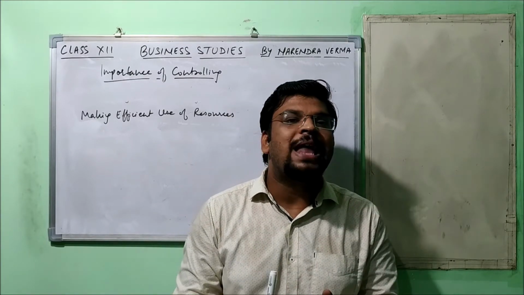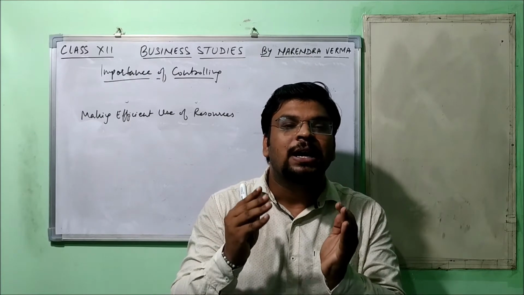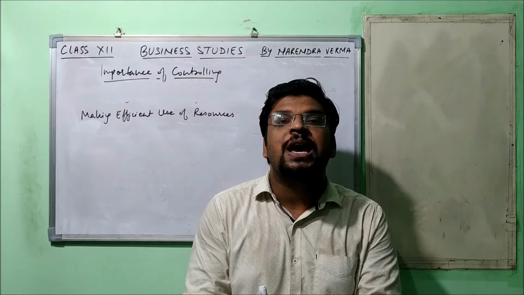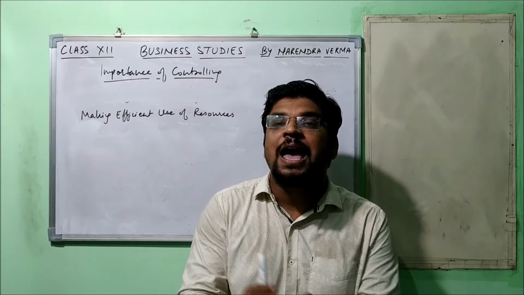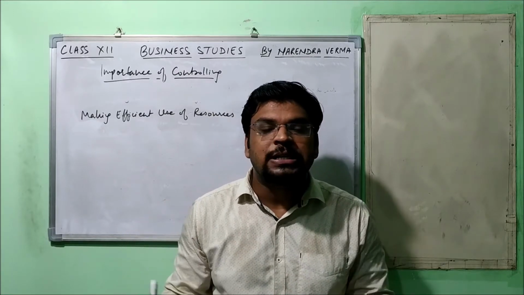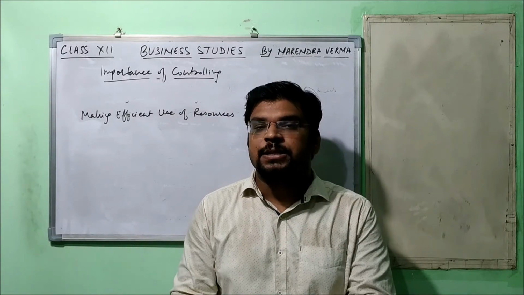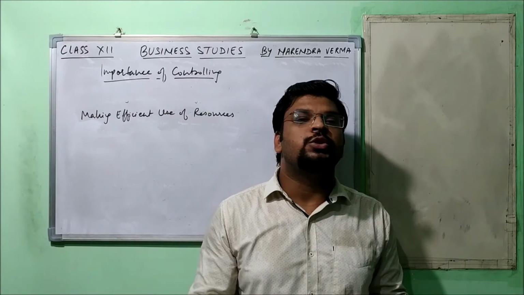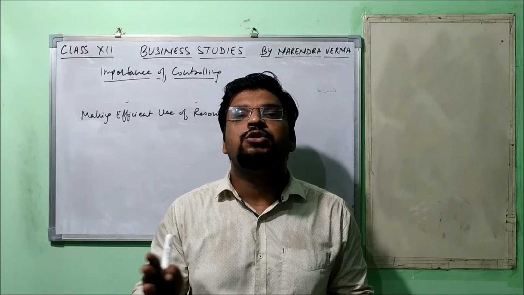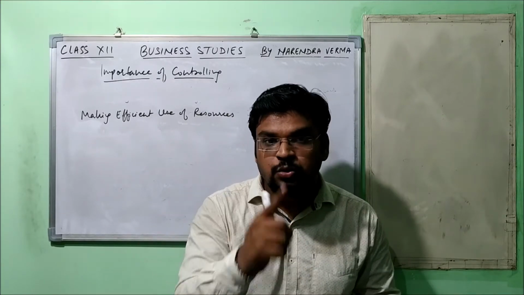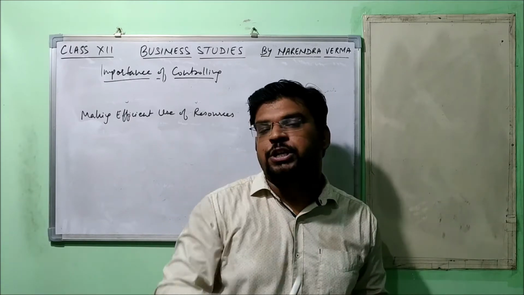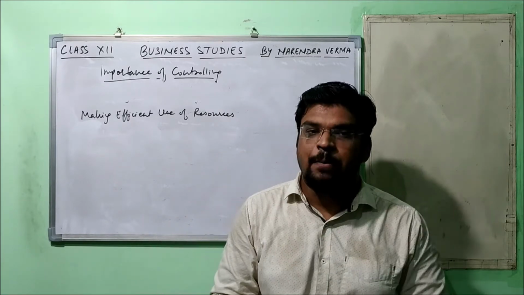So at the time of planning, we must have kept this in mind, that all the resources should be utilized in an effective and efficient manner. So under controlling, all we need to do is to stick to the plans. If we try our level best to stick to the plans, then automatically the proper utilization of resources takes place. Understood the point? All the resources get utilized in an efficient manner. How? I'll give you one example.